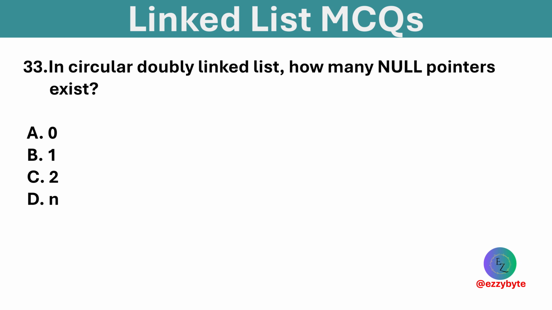In a circular doubly linked list, how many null pointers exist? Options are 0, 1, 2, and n. Option A is correct. A circular doubly linked list has 0 null pointers.